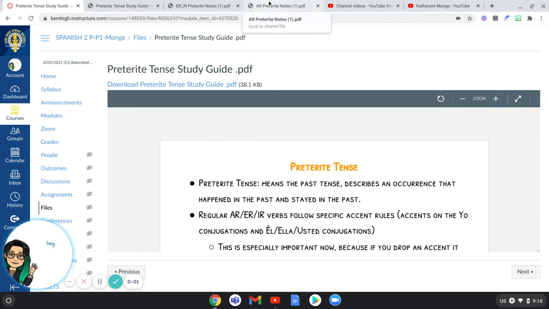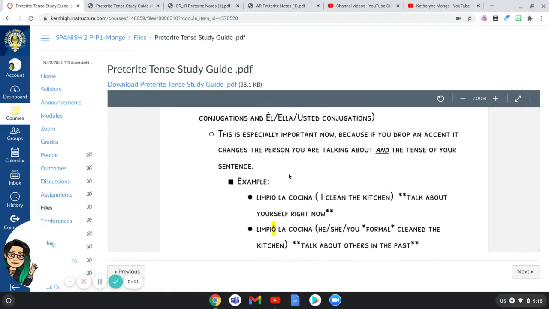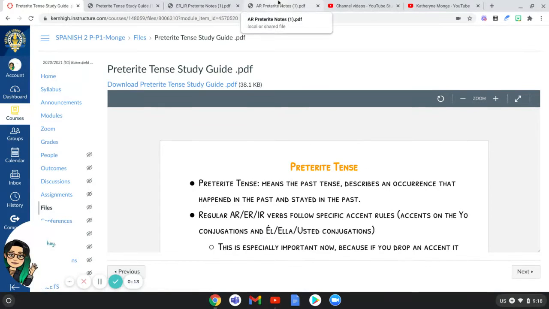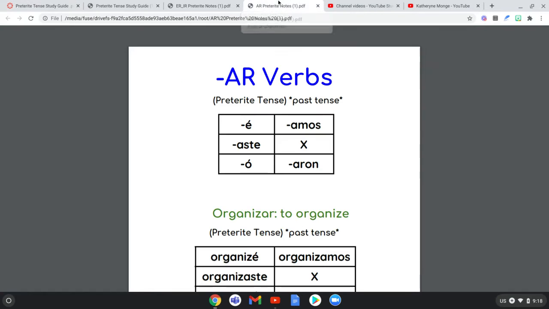Guys, this is going to be just a basic overview of what preterite tense is. I've got a couple of our old note PDFs up here because I'm going to be showing you off of those instead of the tiny little screen on here. We're going to start with basic, regular AR verbs and how you change them to preterite tense.